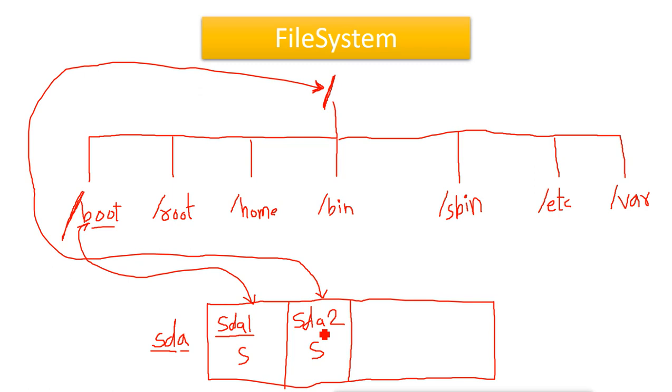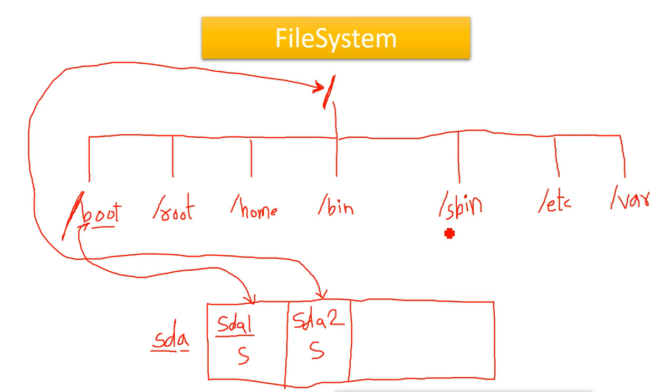One partition is for the boot directory because it has the bootable file. The second partition you need to create is for the slash, because all the data is going under the slash, and for that we need a partition. So these are system partitions. These are required, we must create them.